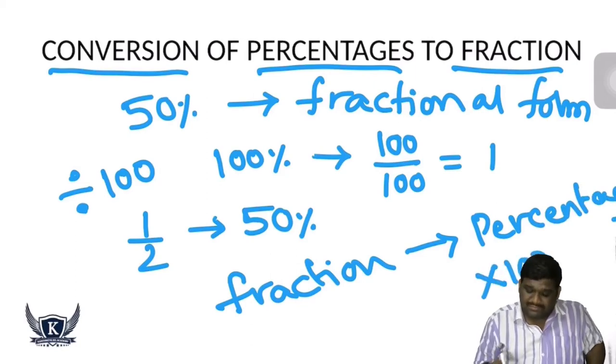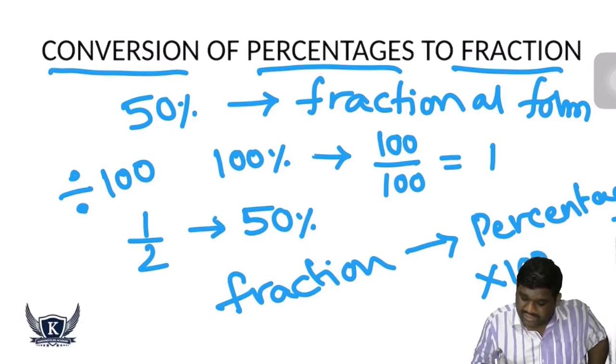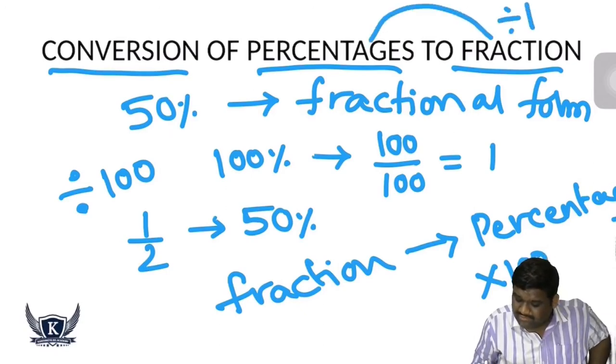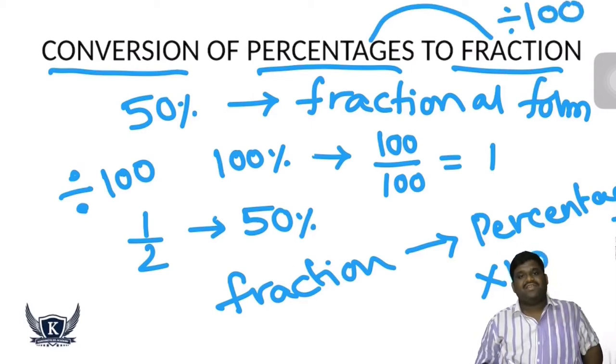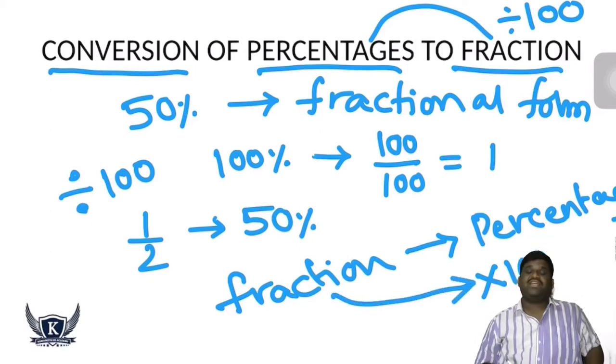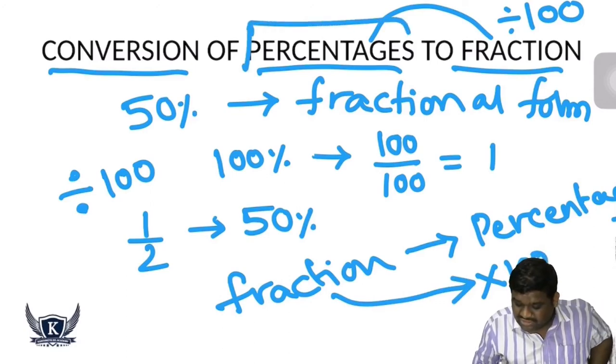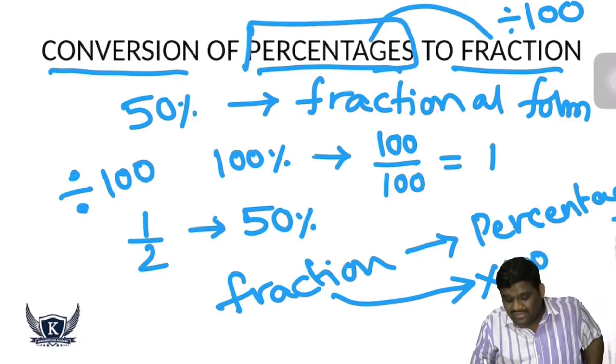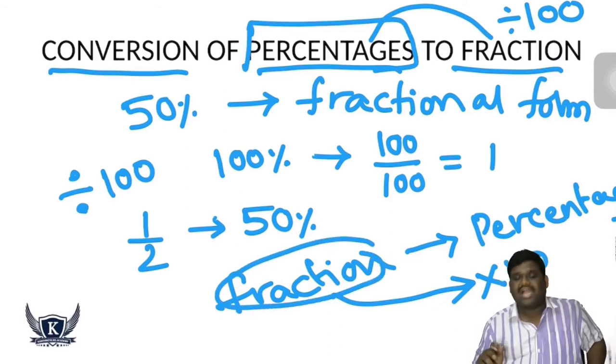If I want to convert a percentage to a fraction, I divide the percentage by 100. If I want to convert a fraction to a percentage, I multiply the fraction by 100. To solve these percentage questions easily, we need to remember a few important percentage to fraction conversions.